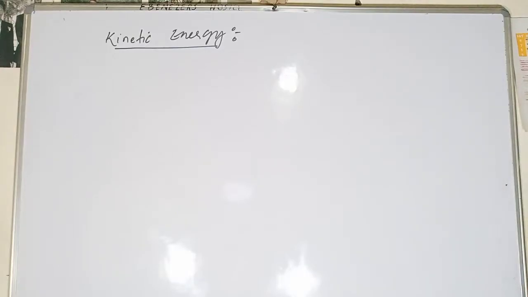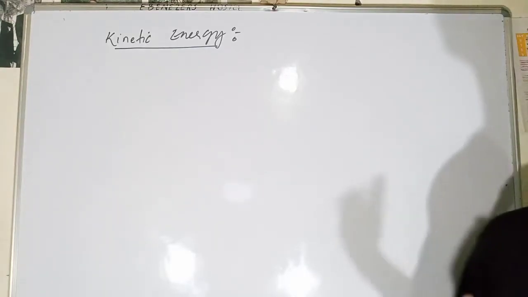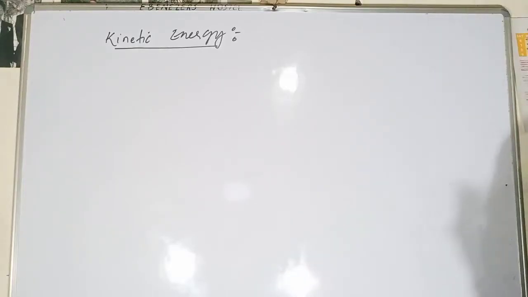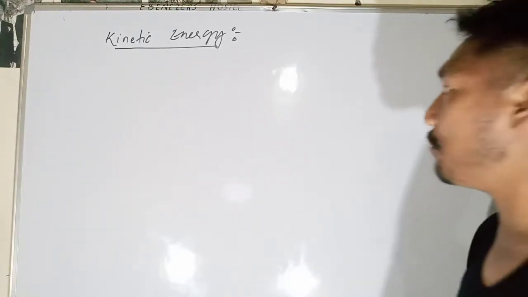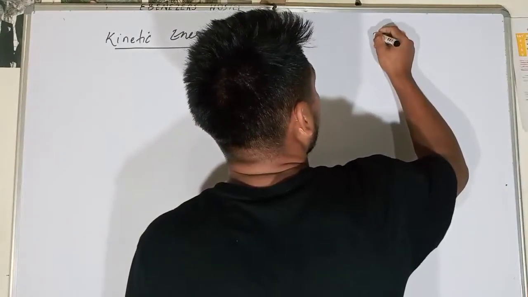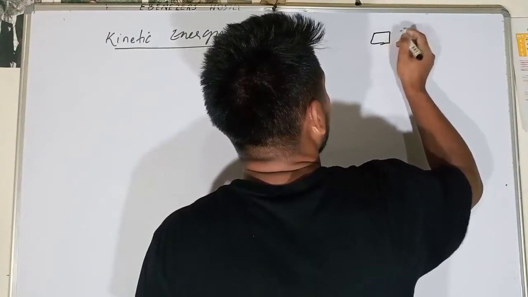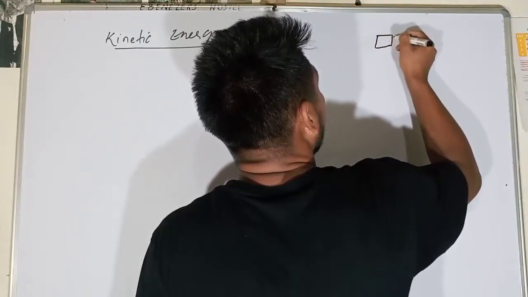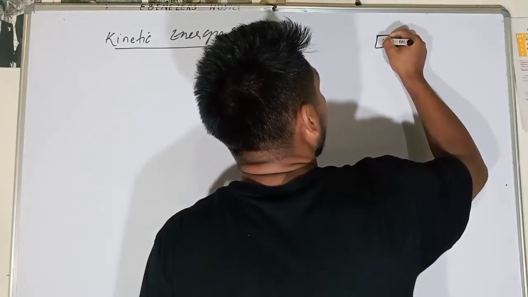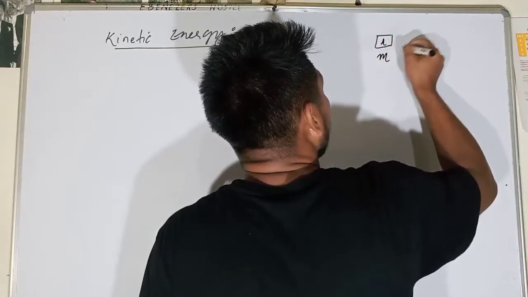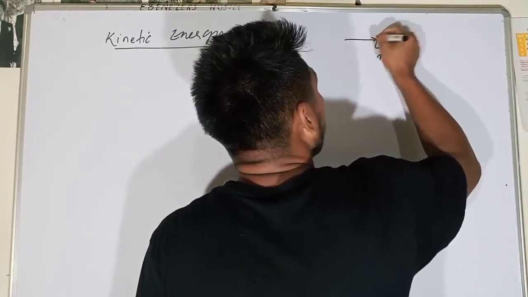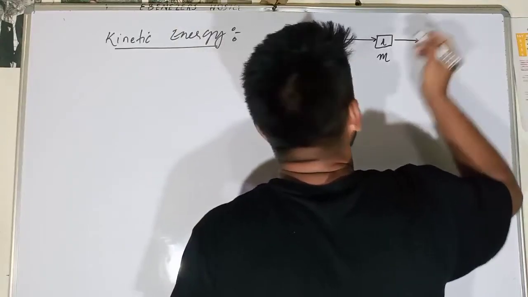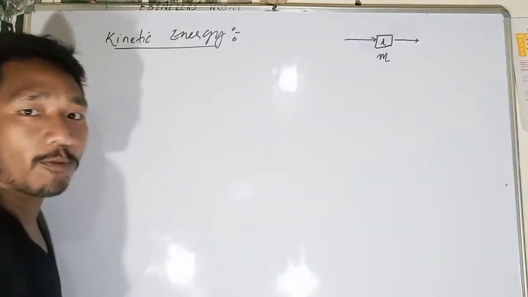Now let's express the kinetic energy in the form of an equation. Let us try to find the kinetic energy in the form of equations. Let us consider an object A. Its mass is m. Now you are applying a force on it, so the object will be displaced by some distance.